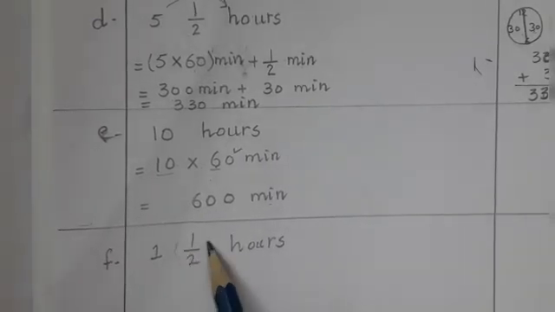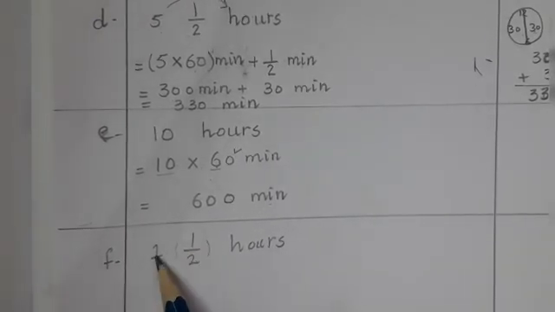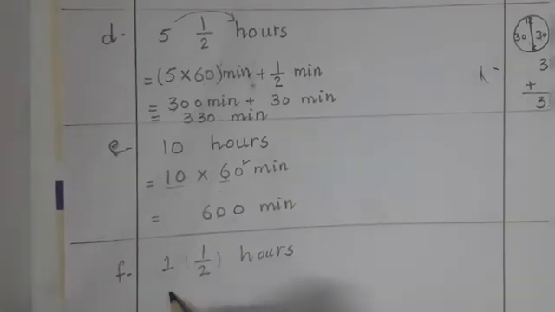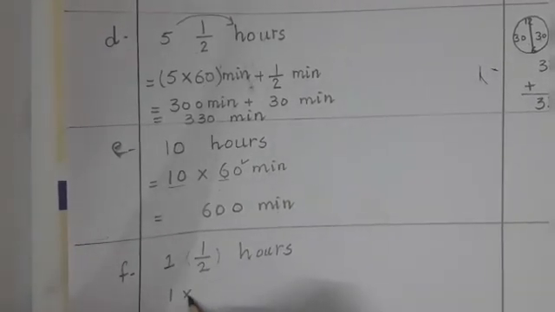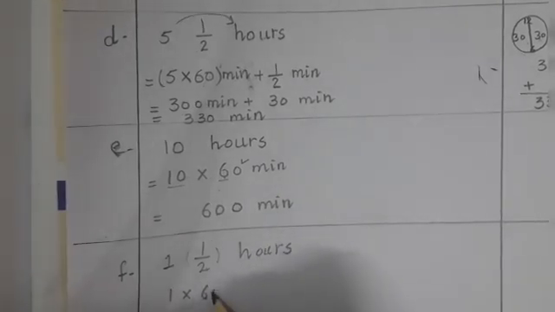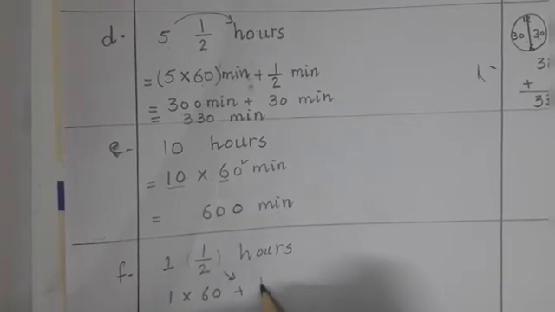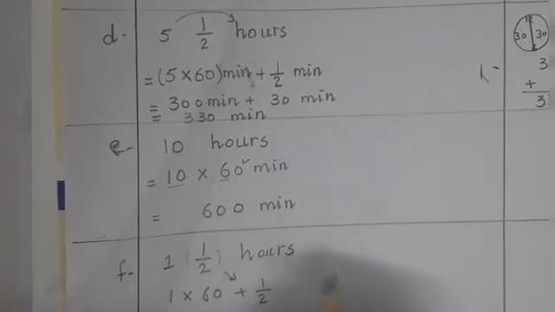Again we will separate this, and first of all we will multiply 1 by 60. Okay students, 1 multiply 60, and this number will come here, 1 by 2.